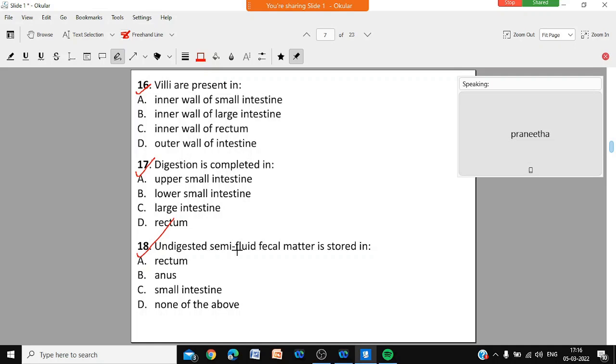Undigested semi-fluid fecal matter is stored in rectum, anus, small intestine, or none of the above. Undigested semi-fluid fecal matter is stored in rectum, anus, small intestine, or none of the above. But are you writing the question number and then the option? Okay?